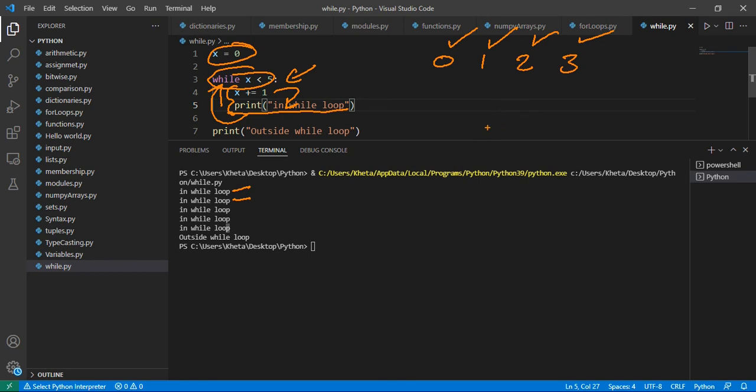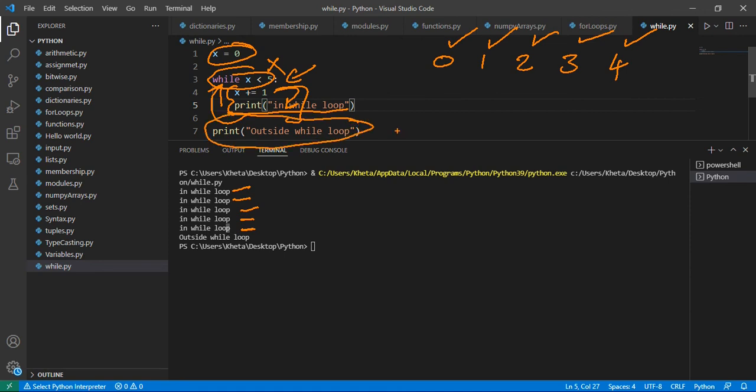Go back down, increment the value of x. It's now 4, print the in while, which means we're now down here. It's now 4, 4 is less than 5, that is true. It increments, it prints, and this is where we are right now. Then after that, we have a value of 5. Is 5 less than 5? And the answer is no. So since the condition fails, it will not execute these statements inside. And so 5 is not included. It then exits to come out to outside while loop, and that is where it prints that.